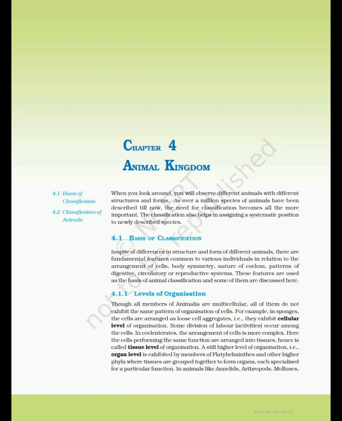Chapter 4 Animal Kingdom. When you look around, you will observe different animals with different structures and forms. As over 1 million species of animals have been described till now, the need for classification becomes all the more important. The classification also helps in assigning a systematic position to newly described species.